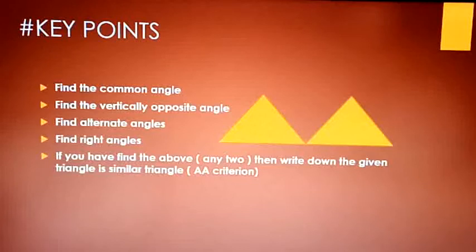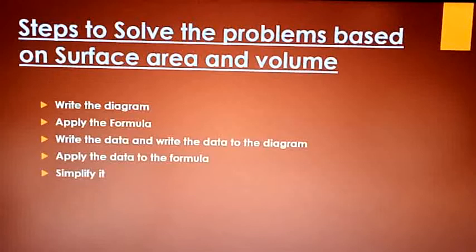So these are all the key points that you need to remember on how to prove triangles are similar, right? Now the next is the steps to solve the problems based on surface area and volume. So how to take marks in surface area and volume, you need to use these steps to take marks easily, right? Now what are the steps that you need to apply?